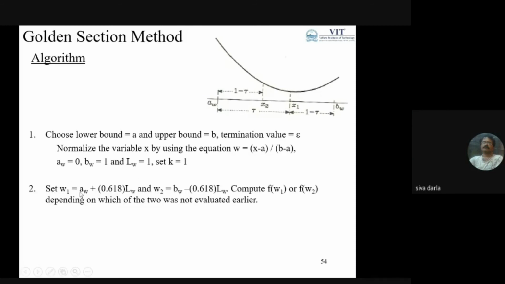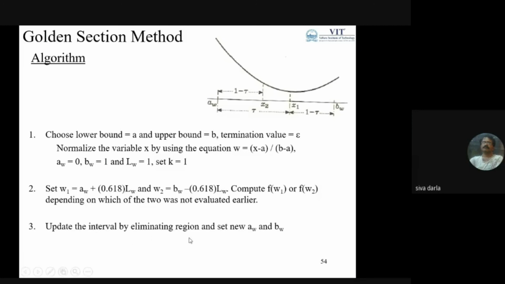W1 is nothing but aw plus 0.618 lw. Similarly W2 is bw minus 0.618 lw. Now compute f of W1 and f of W2, depending on which of the 2 was not evaluated earlier. Initially we need to evaluate the first 2 experiments, thereafter we may be evaluating only 1 experiment.